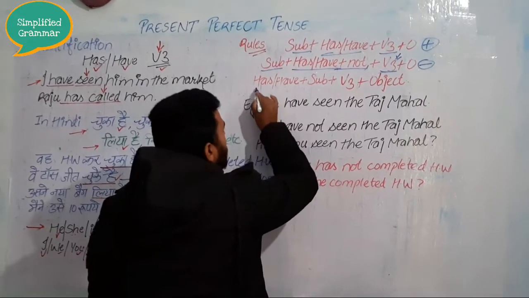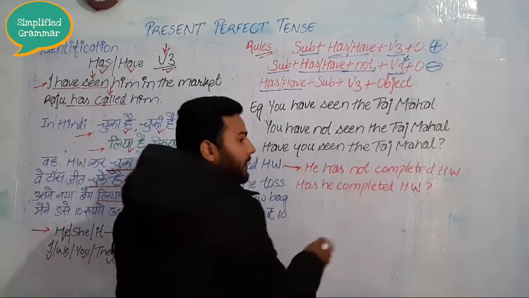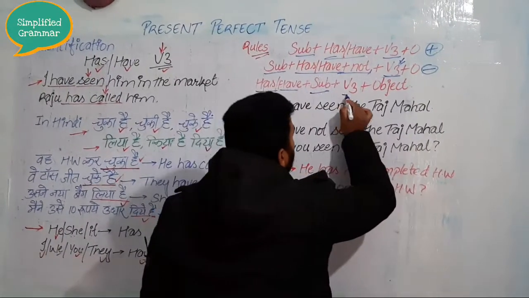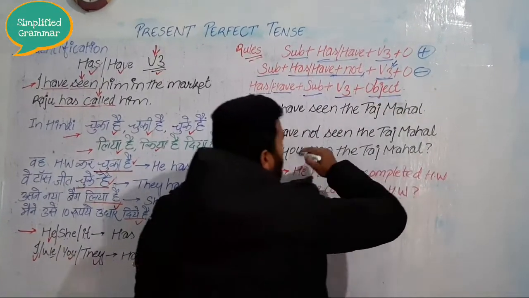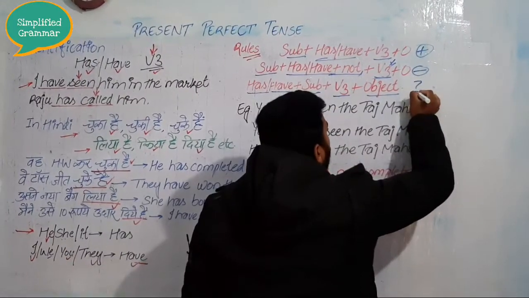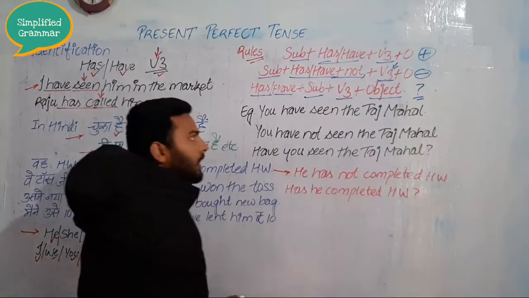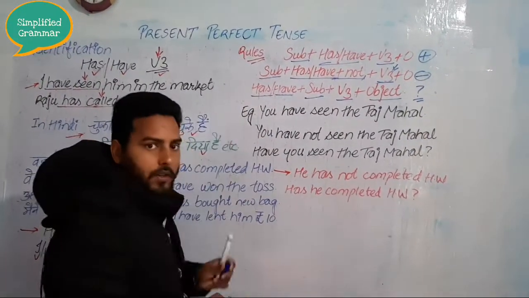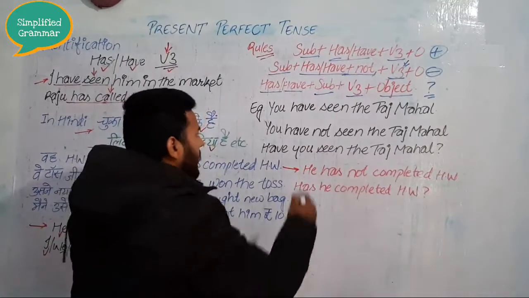Next, this is the rule for interrogative: has and have at the beginning of the sentence. Next, subject plus verb third form plus object. This is the rule for interrogative sentence. Now we will understand these set of rules with the help of examples.